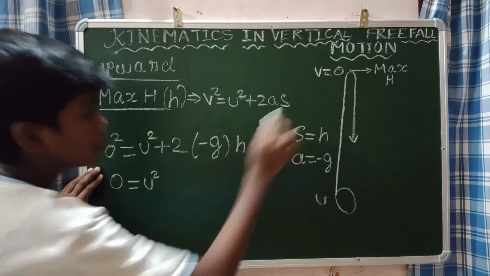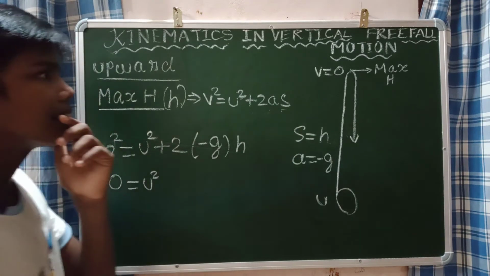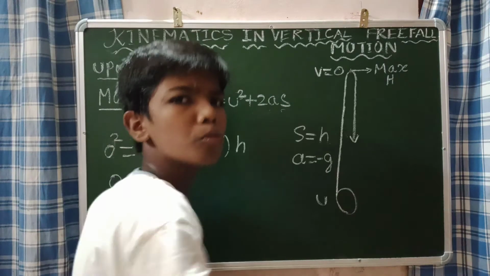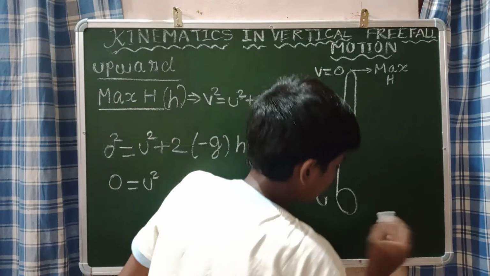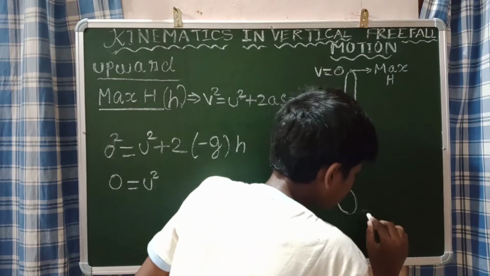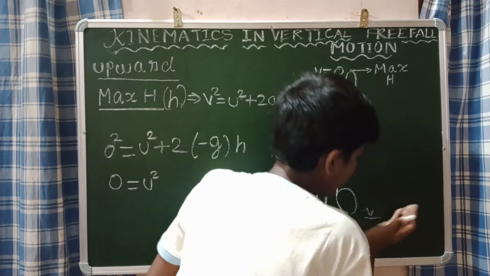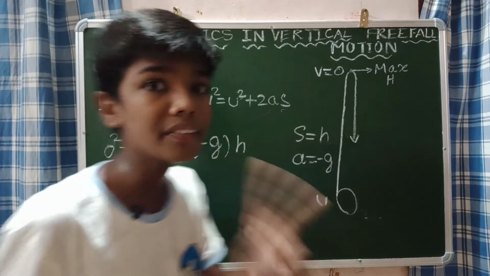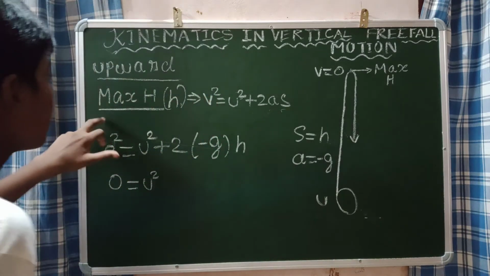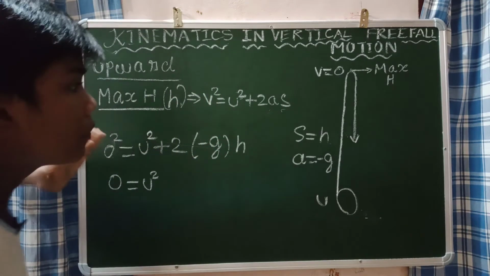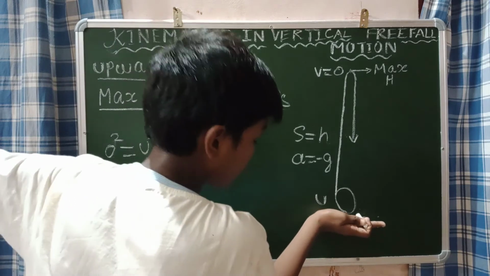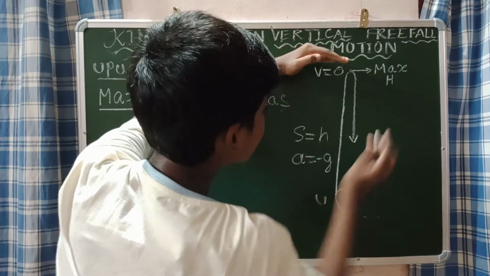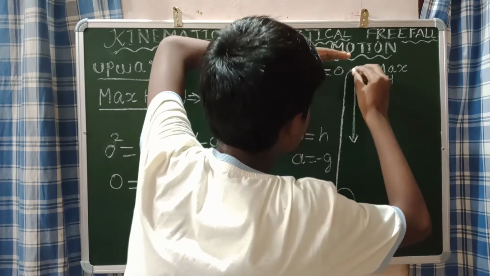And the displacement is h. You may think, why am I taking only up to the maximum height, since the object will be in the entire motion? Think well. We are only going to find the maximum height, so we just need to take the parameters between the initial position and the maximum height.